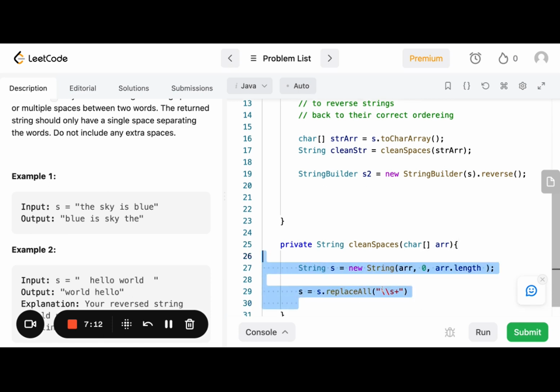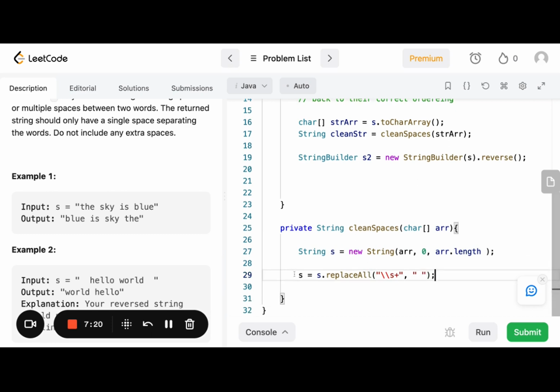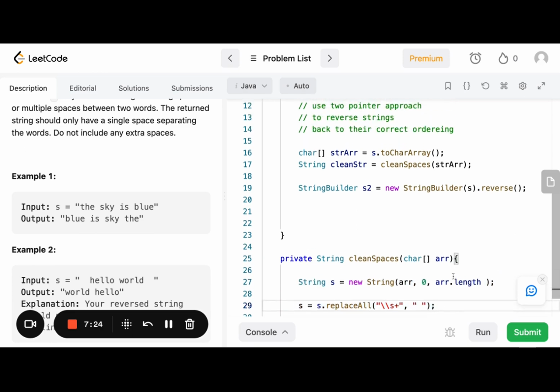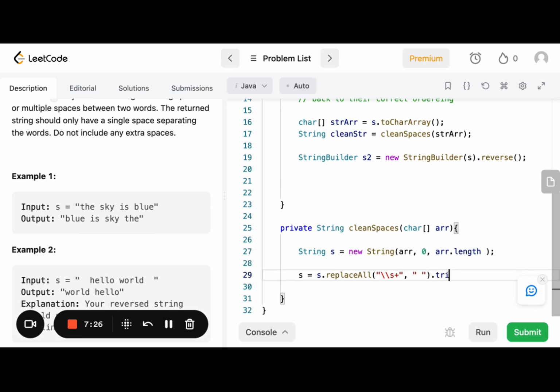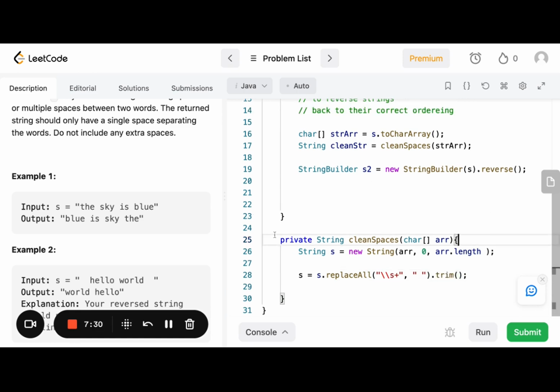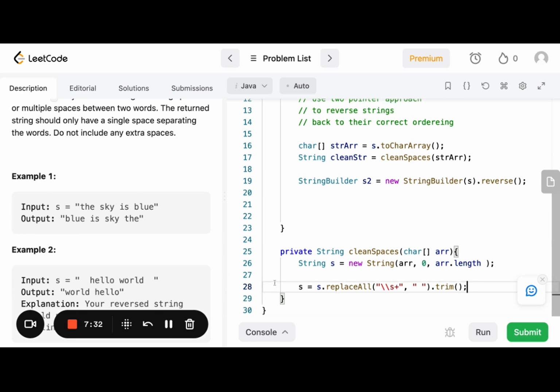Sorry, this is gonna take care of the double spaces. And let's just replace it with a single space. Okay, and once we do this replacement in our string, then we can say, hey, let's trim this. Let's trim the leading and trailing spaces. So this is gonna clean up all the spaces in our string. Okay, hope to God this is right.